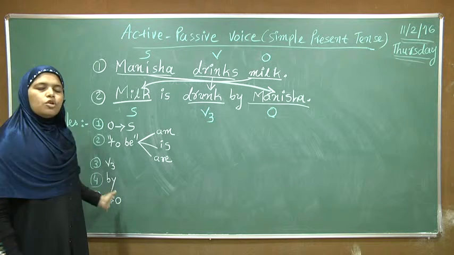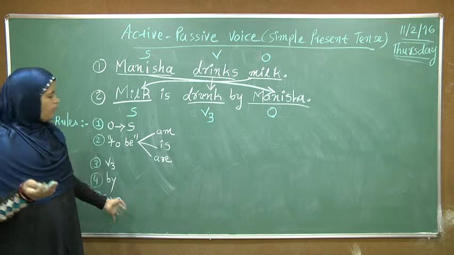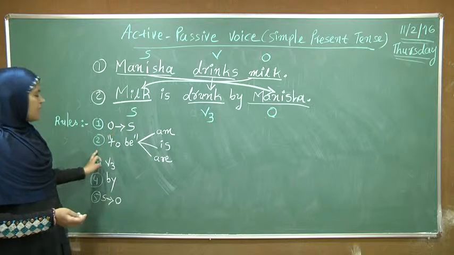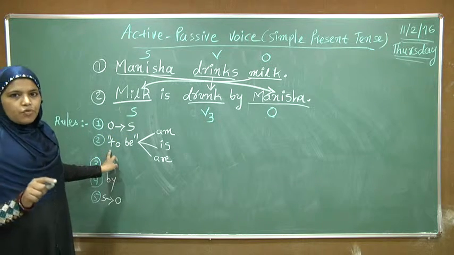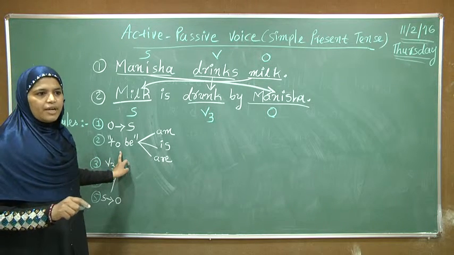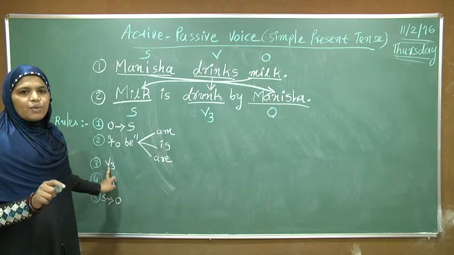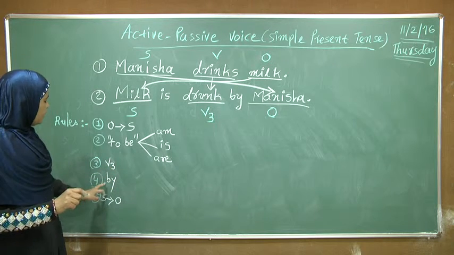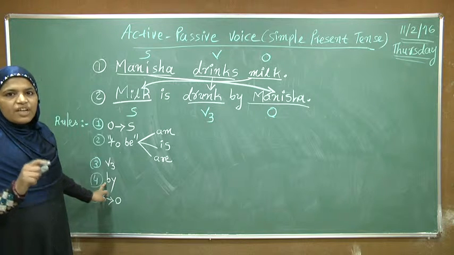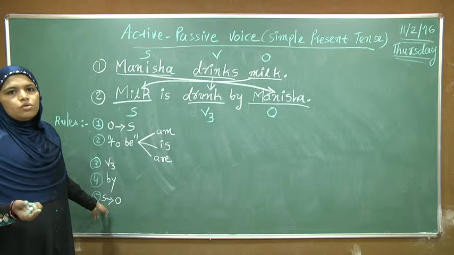So here are the rules for the passive sentence. There are 5 rules. First one is O to S. Second one is put the form of to be according to the number and person of the subject. Then third one is put V3, past participle form of the verb. Then put by after the V3. Then the fifth one is S to O.